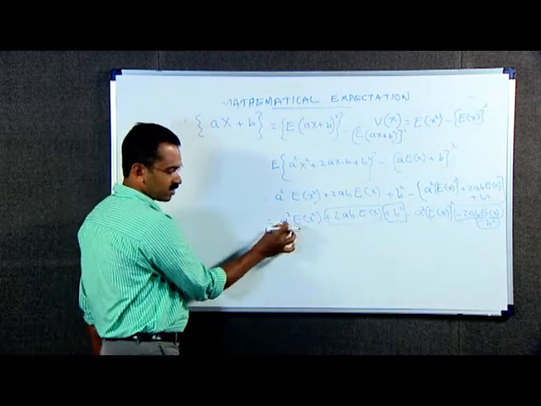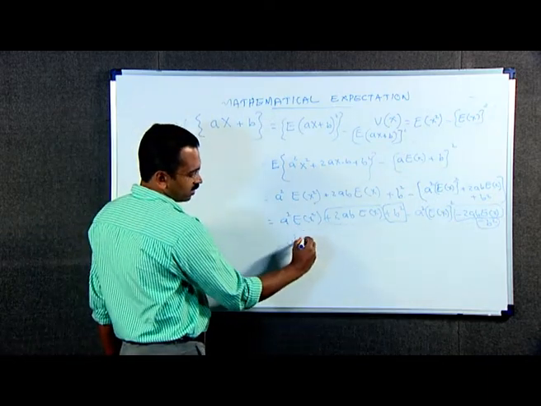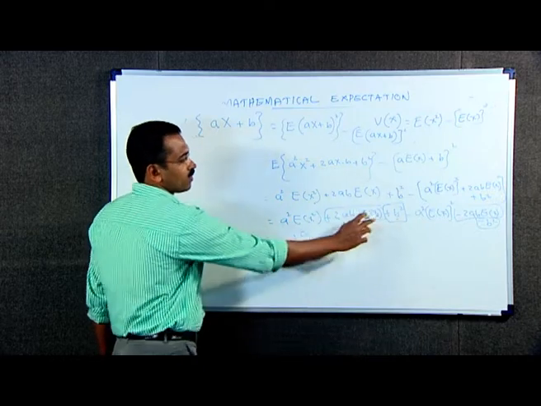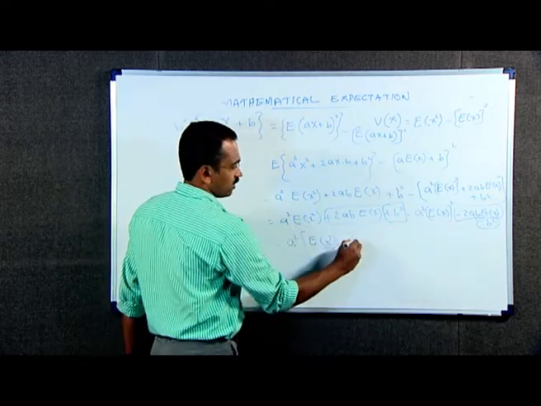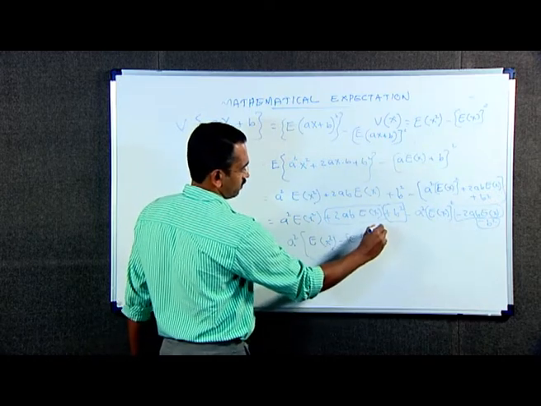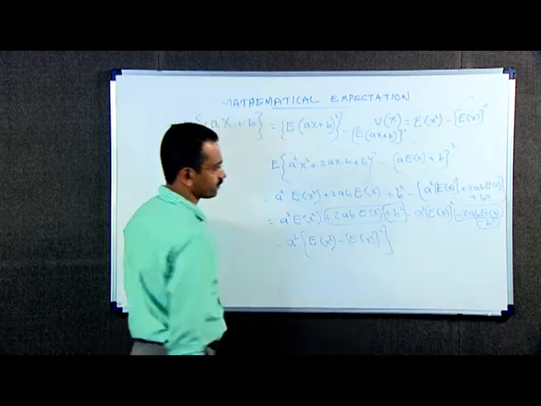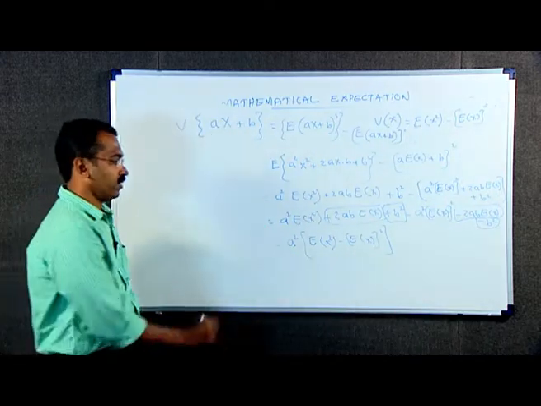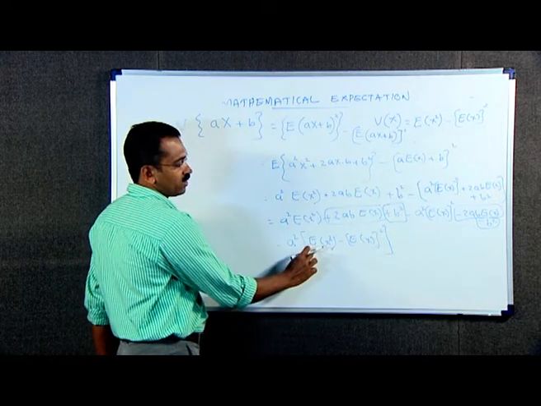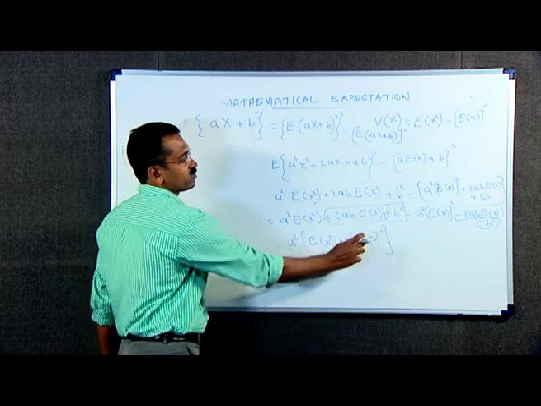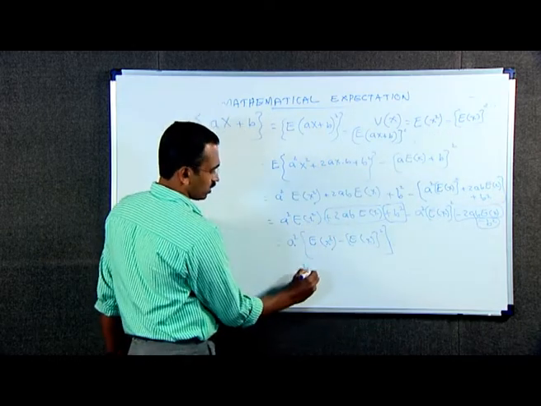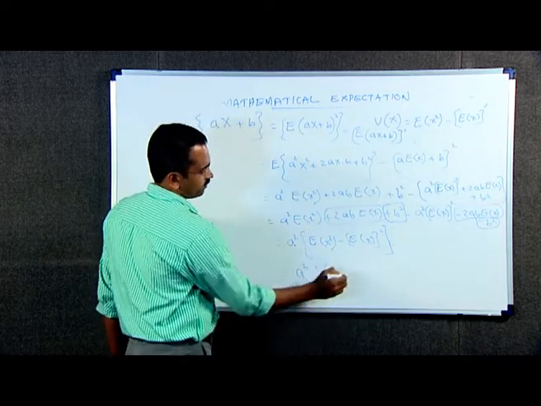Therefore, a square is common, a square into expectation of x square minus expectation of x the whole square. This is equal to a square into, by definition, E of x square minus E of x the whole square is variance of x, a square into variance of x.